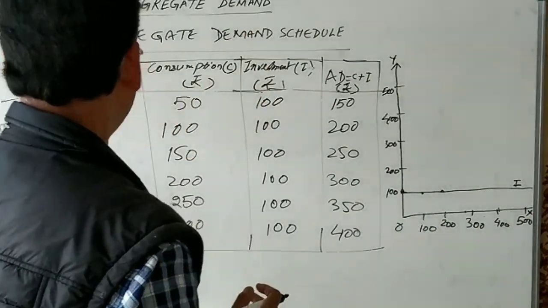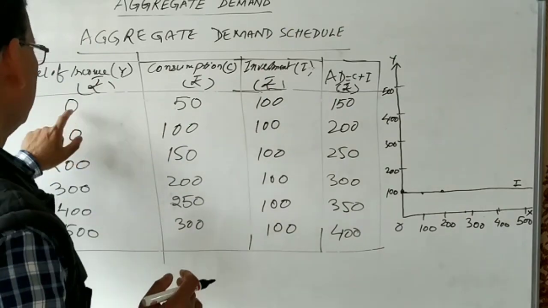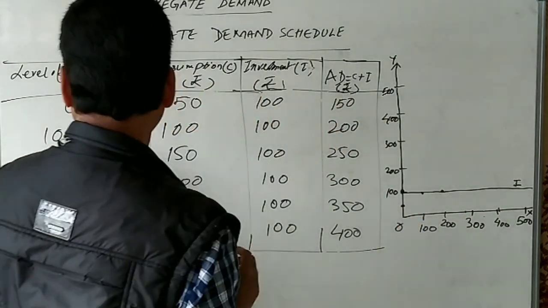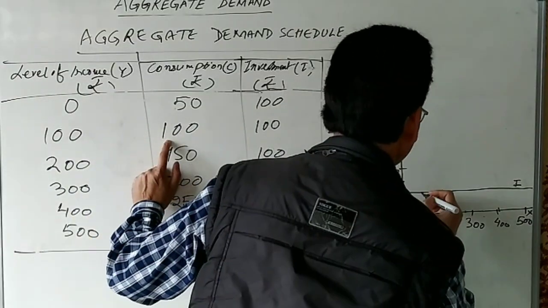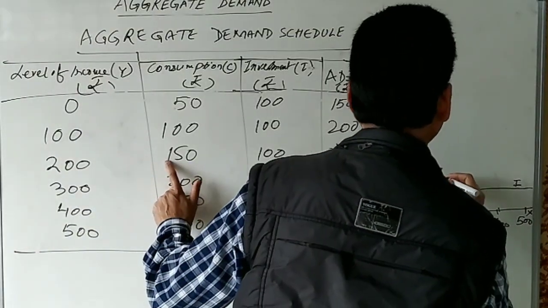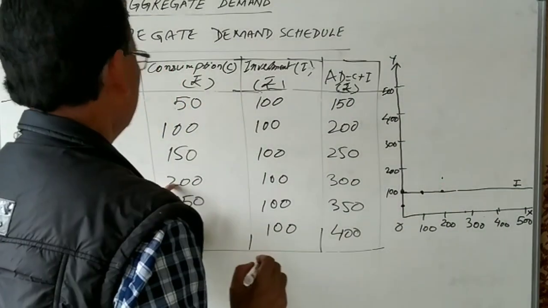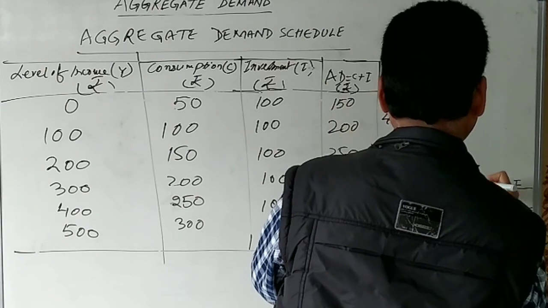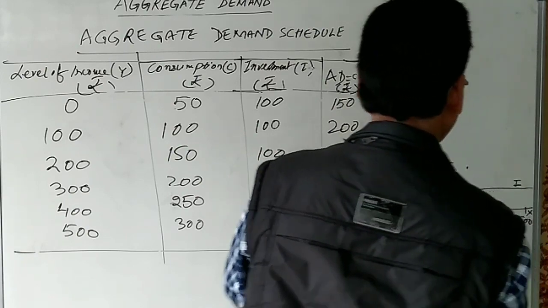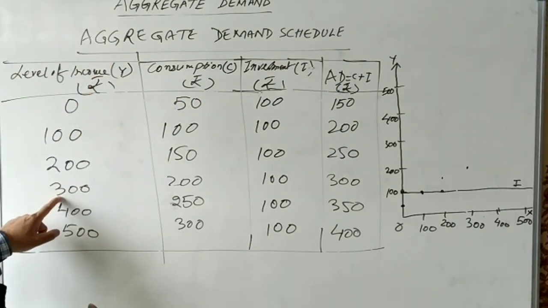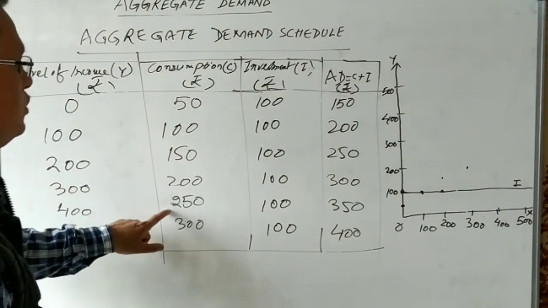Next one, let us see, is the consumption. At income 0, consumption is 50. Then 100 and 100. Then 200 and 150. Then 300 and 200. Then 400 and 250.